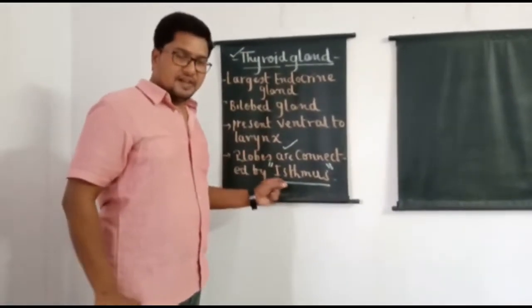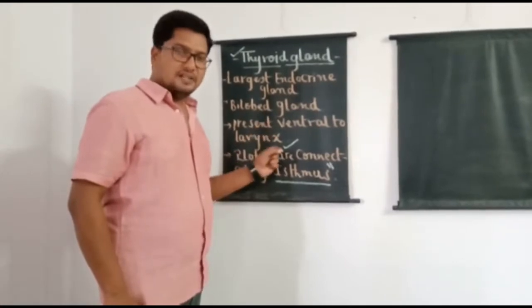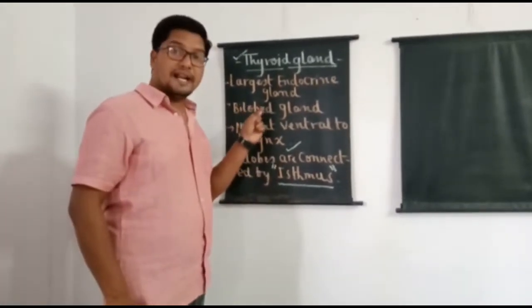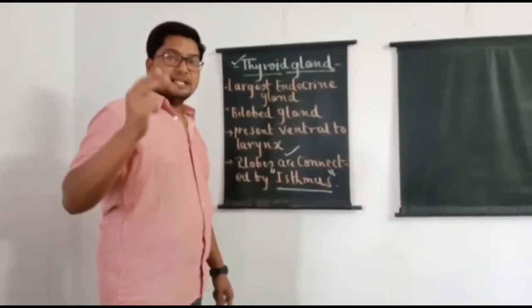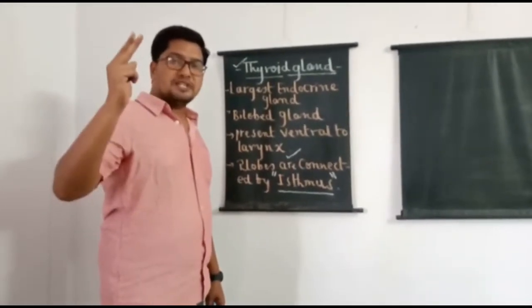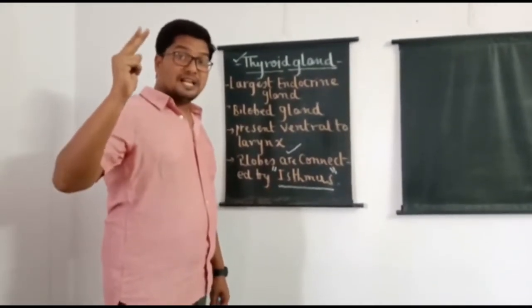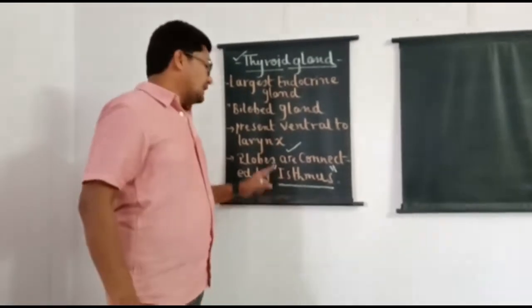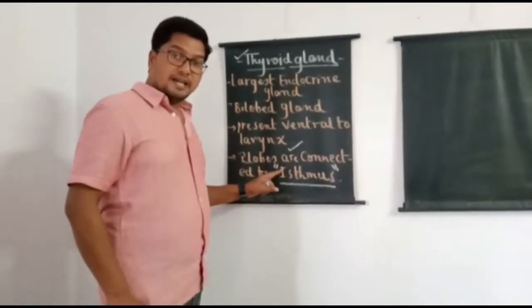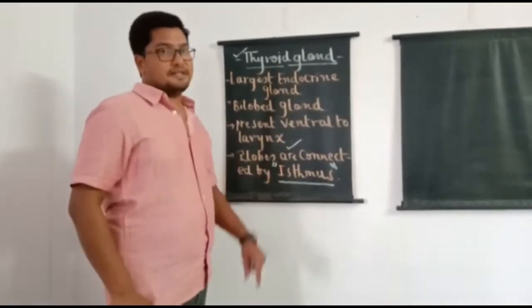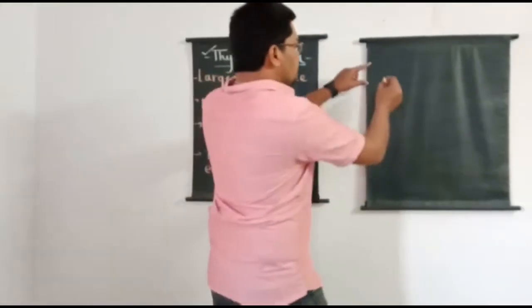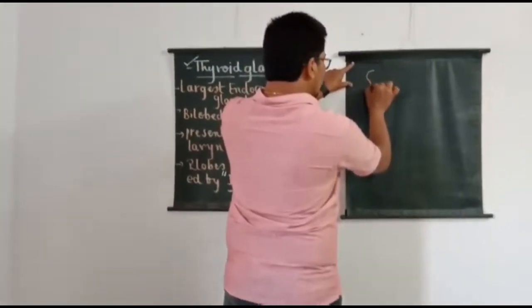Let me repeat. Thyroid is an endocrine gland. It is the largest endocrine gland in the human body. It is a bilobed gland. Two lobes are present ventral to the larynx in the neck region, and the two lobes are connected by a bridge called isthmus. And when we look into the two lobes of the thyroid gland,